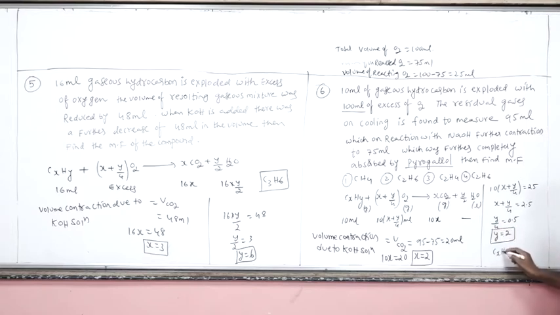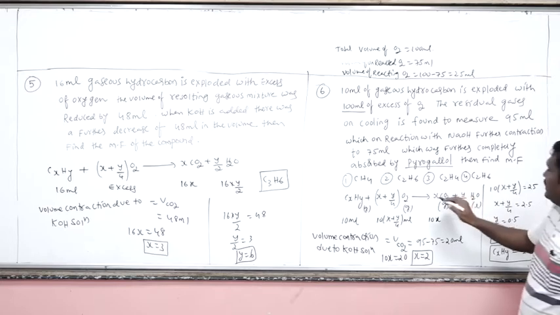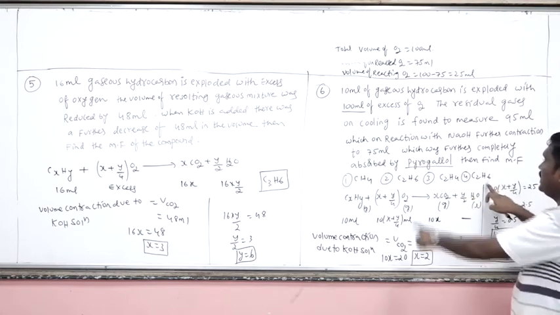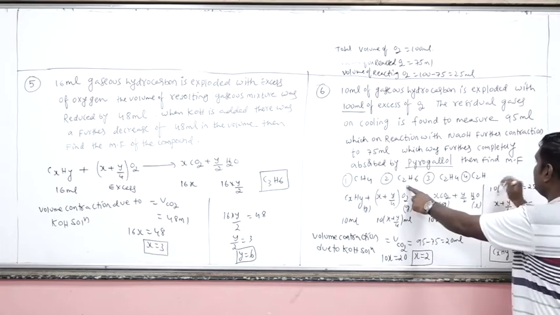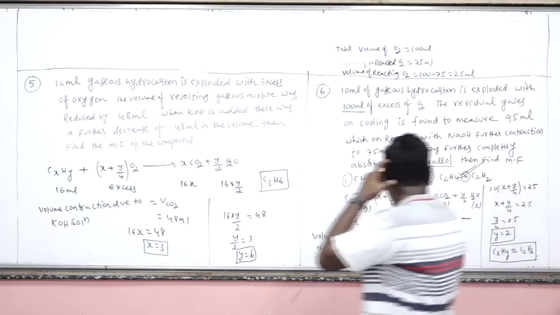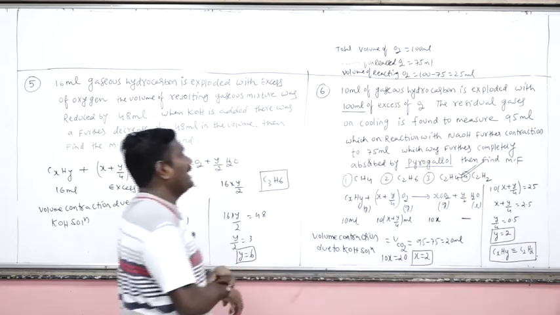So the molecular formula is C2H2. Molecular formula of the hydrocarbon is what? C2H2. So these two options are the same. I think this is C2H2. Okay, so this will be the fourth option. This will be the fourth option. Are you getting my point?